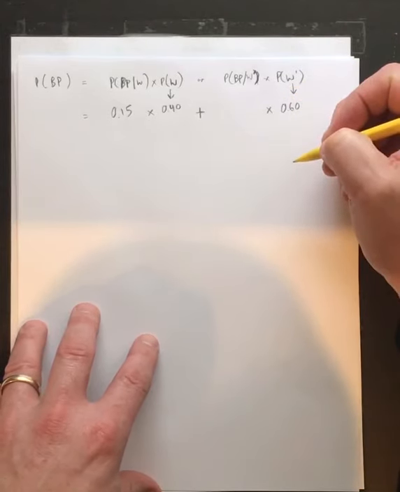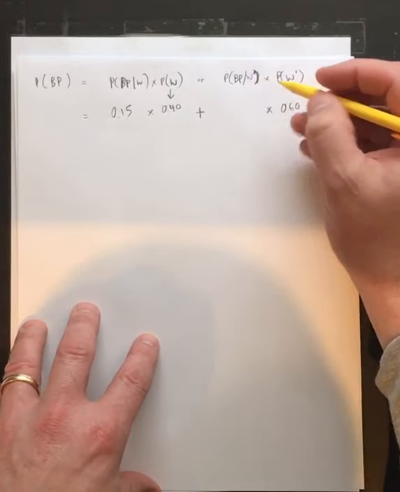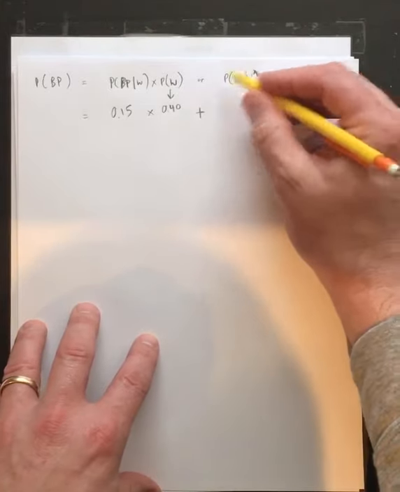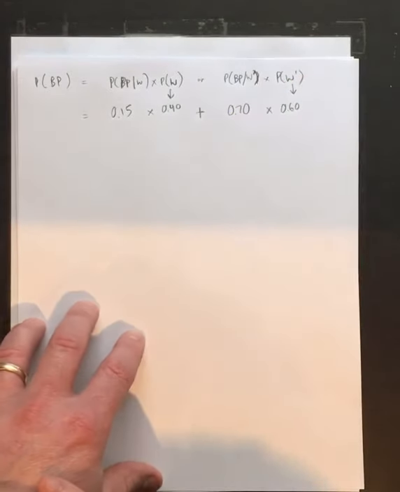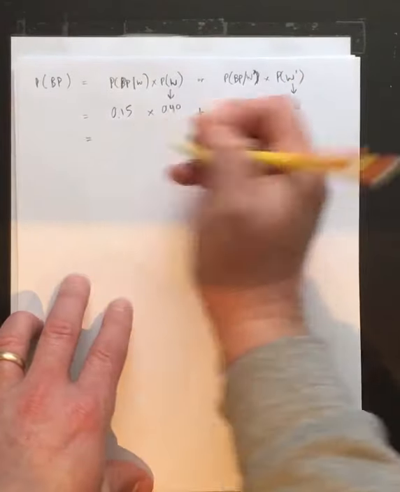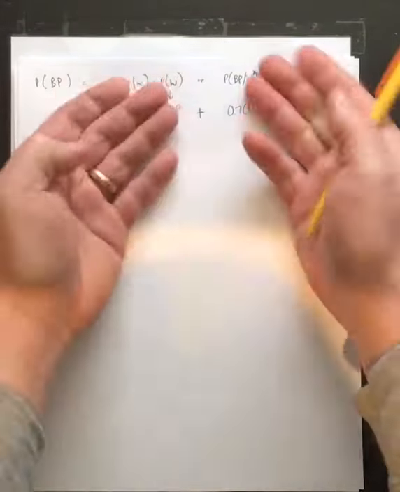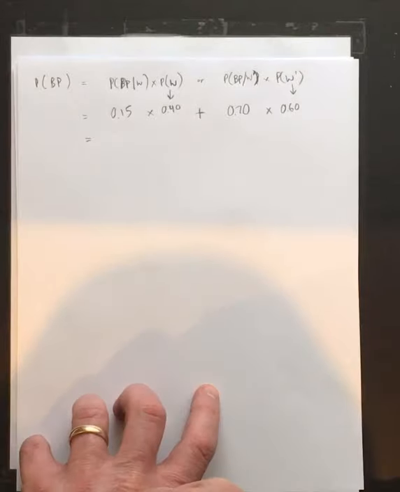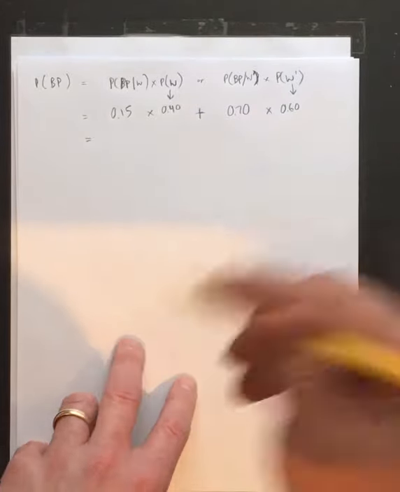Here, it's a bit different. 60% chance of it not being windy, but she also plays better when it's not windy. She gives us a 70% chance of doing well when it's not windy. So there's two situations. Bad weather, bad probability. Good weather, good probability. Both of them go together as a final overall result for how well she plays on that day or tomorrow, that one round of golf.